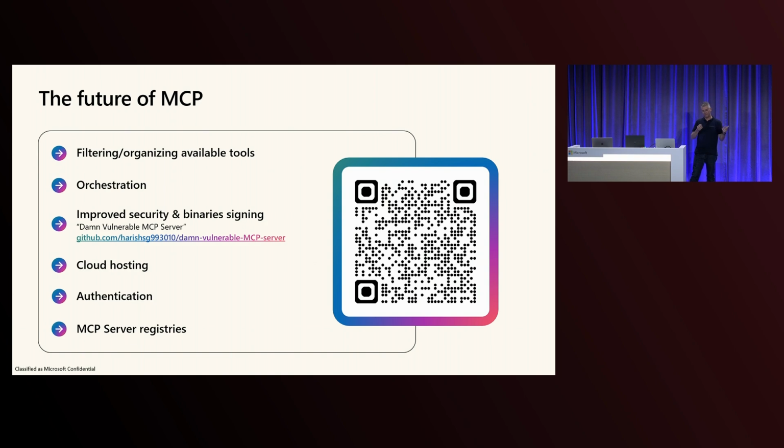But yeah, there's no real good way to do that. You also can't have too many tools. As you saw, I sent the tool description to the LLM. If I've got like 100 tools, there's going to be a huge payload to send, so it's going to cost you money. But also the LLM will be kind of fuzzy with all this information that you're sending to it. So there's a need to be able to filter those tools and organize them in order to have the right tools that you need when you need them, and not just a big list of tools like today.